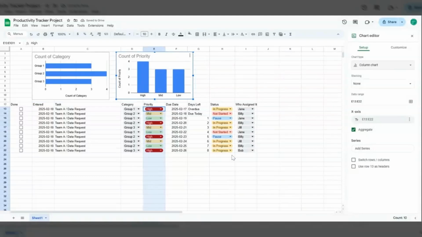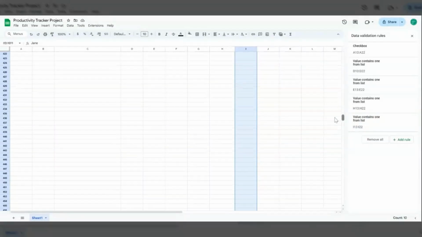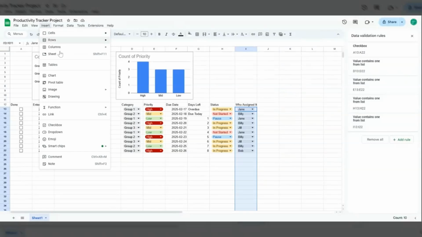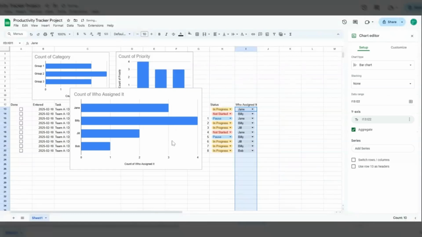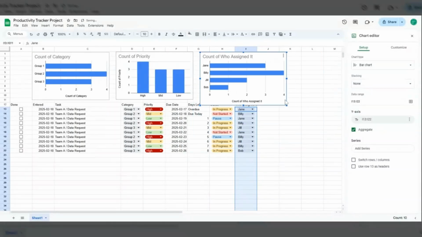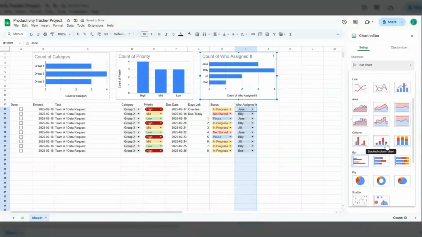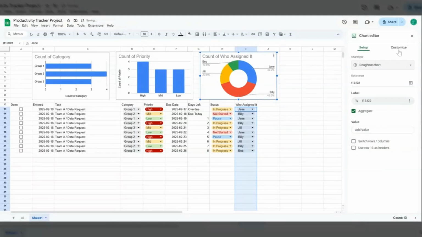Okay. And then I can do the same thing for who's assigning me the most work, right? So if I highlight this all the way down in case there's a new one, I can do insert and chart. Okay. And for this one, let's make it a pie graph, donut graph. Now we can see where most of my attention is going.